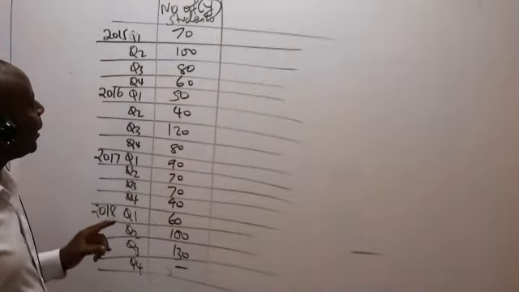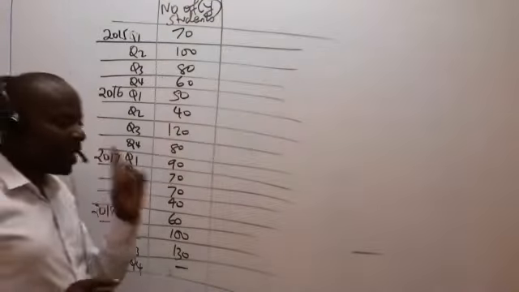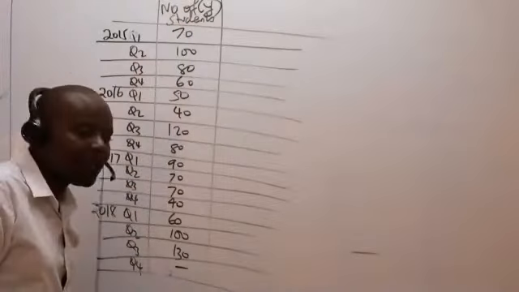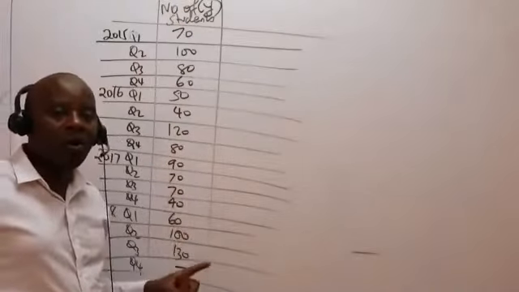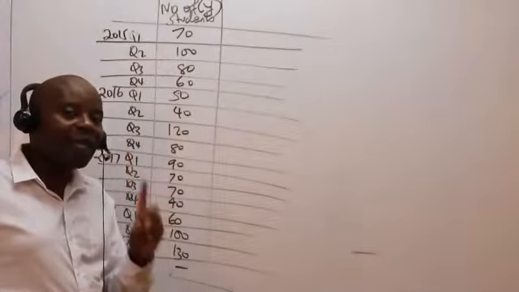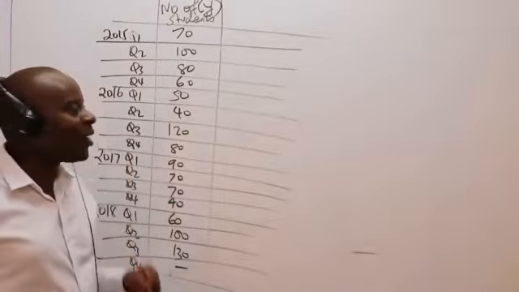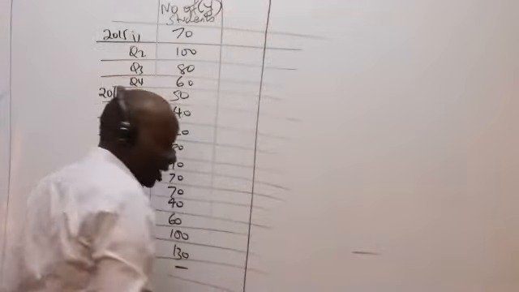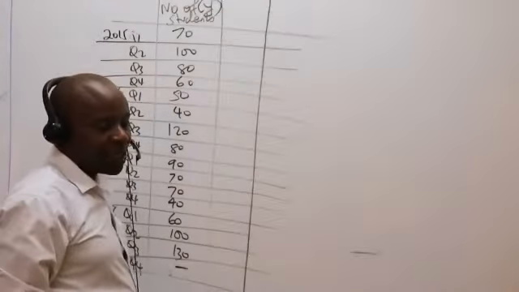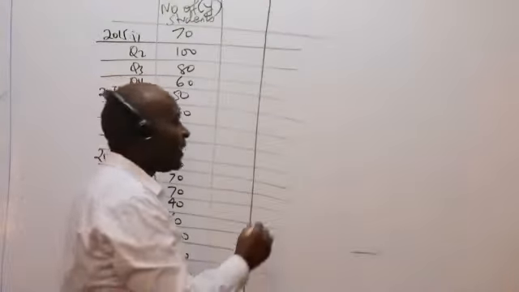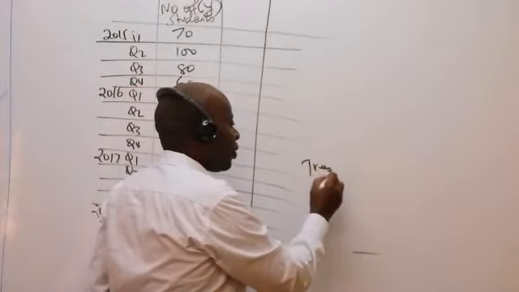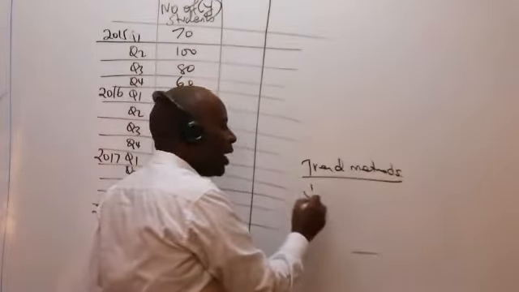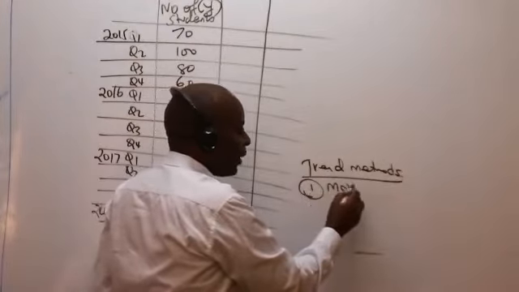So ladies and gentlemen, listen. The first thing that I will do is to analyze this time series and break it down to the trend and the seasons. The first thing that I will do is to come and give my examiner the trend. So the question is, how will I be able to get my trend? Listen, the methods of getting trend, the ones that are very common: number one is the moving average.